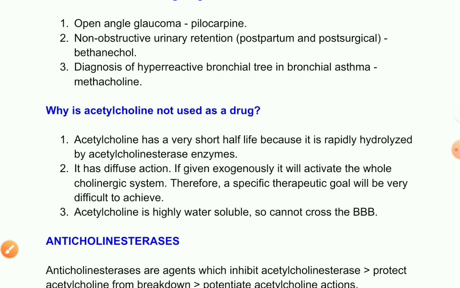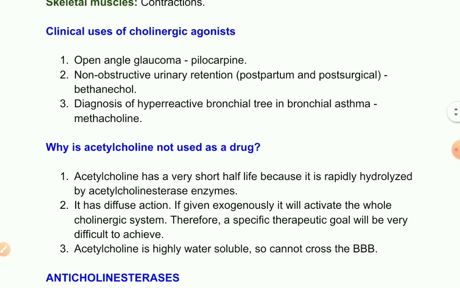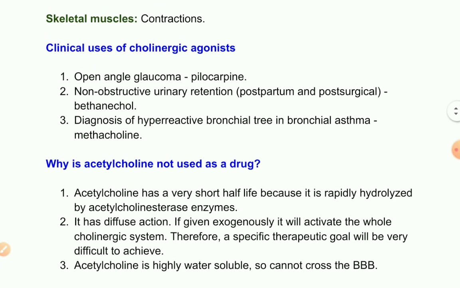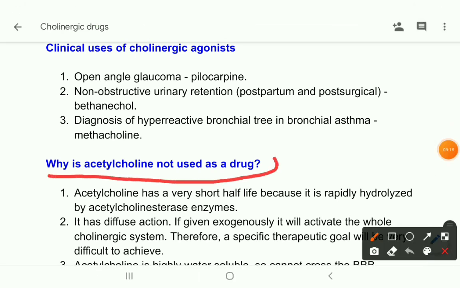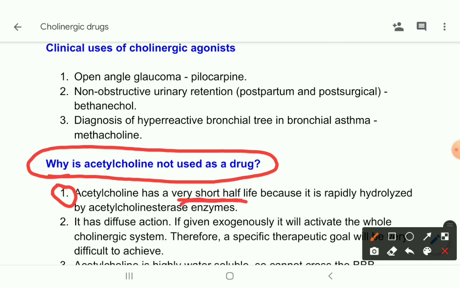Now another question: as acetylcholine is a neurotransmitter, it has different, very important actions, still it is not used as a drug. The question comes, why is acetylcholine not used as a drug? The reasons behind this are, number one, that acetylcholine has a very short half-life because it is rapidly hydrolyzed by acetylcholinesterase enzymes.